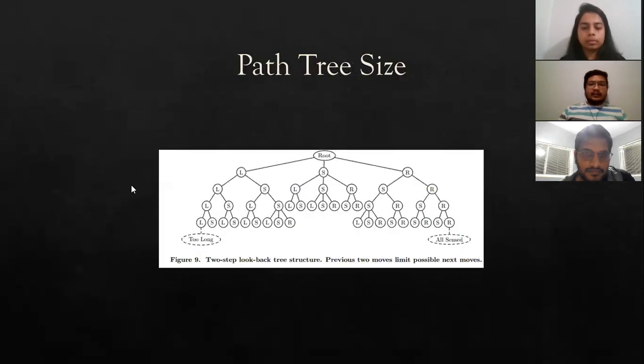So next is path tree size. A significant problem with searching the path tree is the size of the tree. The full path tree has a size of 3^D, where D is the number of levels in the tree, and there are approximately 3.1 x 10^14 nodes for a tree with 30 levels.